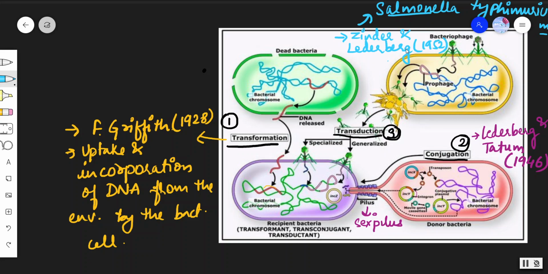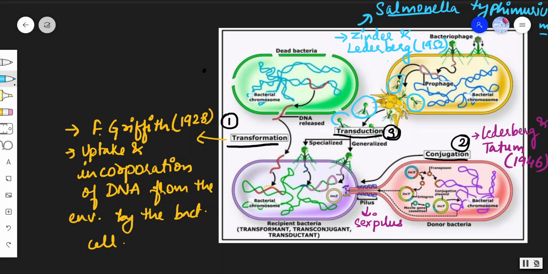In this, the transfer of genetic material is by bacteriophage. Bacteriophage is what? A virus. You can see these structures are bacteriophage, and these are the bacteria. Actually, what happened? The bacteriophage first inserts its genetic material into the bacteria. Then that genetic material gets incorporated in the bacterial chromosome. Then the prophage is formed.